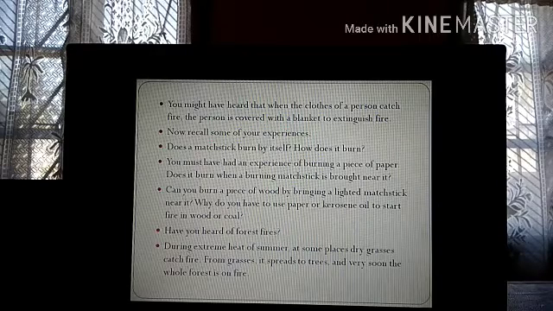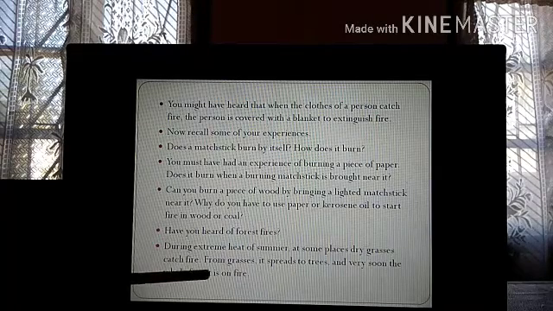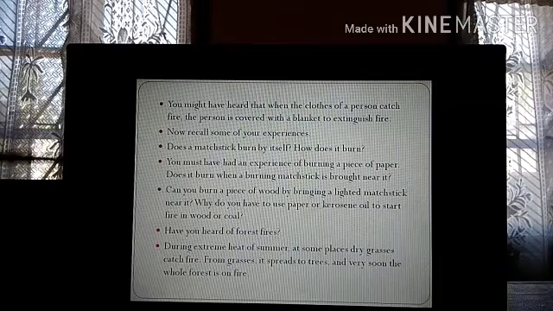When the grass is dry, or when the leaves are dry, there is zero moisture in it, so easily fire can be caught. And from grasses it spreads to trees, and very soon the whole forest is on fire. Very, very difficult to stop such fires.